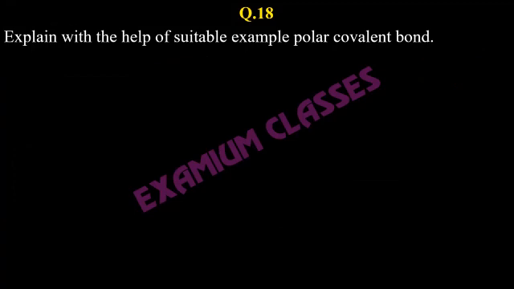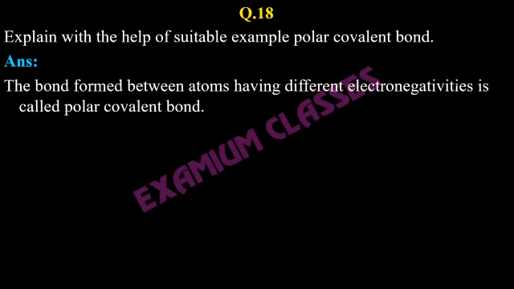Next question. Explain with the help of a suitable example polar covalent bond. Polar covalent bond means a simple heteronuclear molecule, okay, heteroatomic molecule, where the atoms have some difference in electronegativity. So the bond formed between atoms having different electronegativities, that is a heteroatomic molecule, is called a polar bond. Example, remember always, HCl is the simplest example of a polar covalent bond. Others, for example, are CHCl3. In this, the C-Cl bond will be polar.